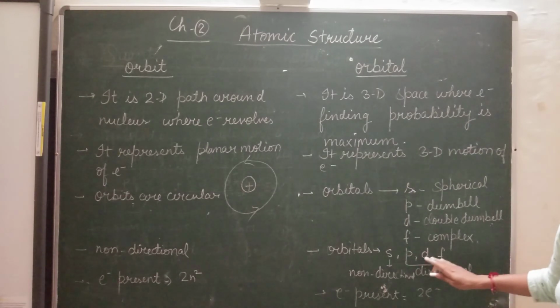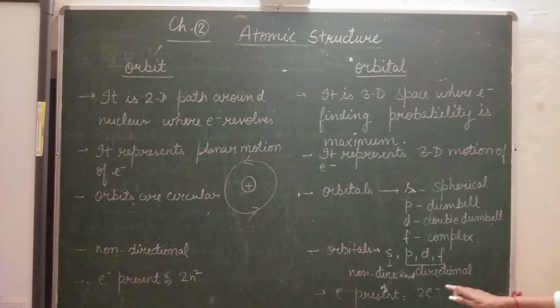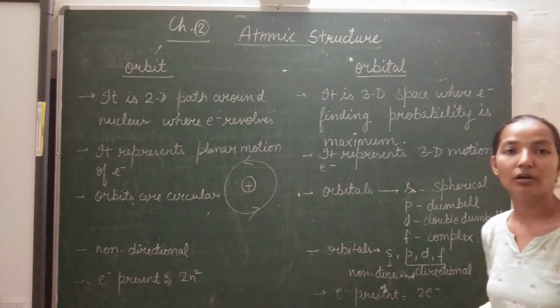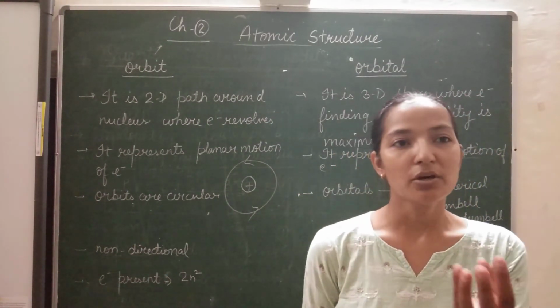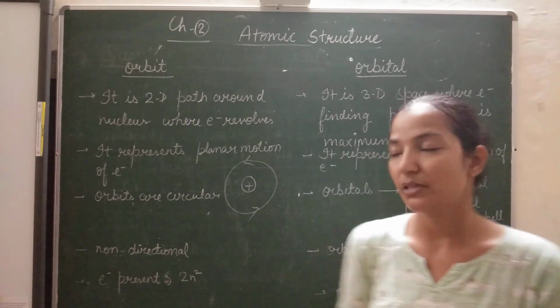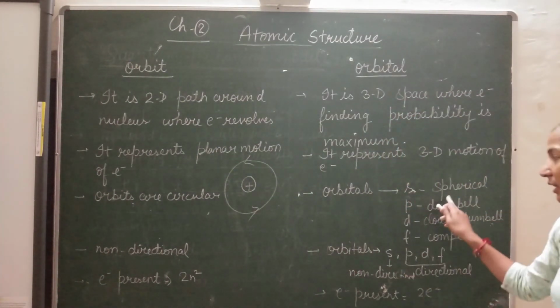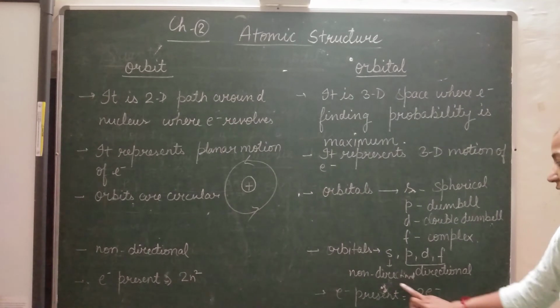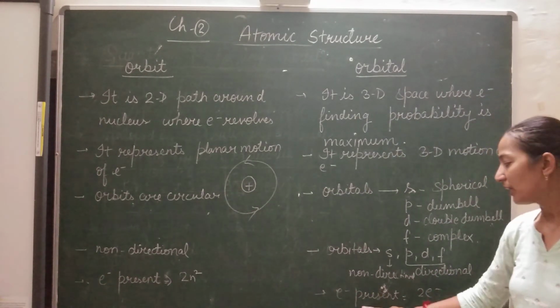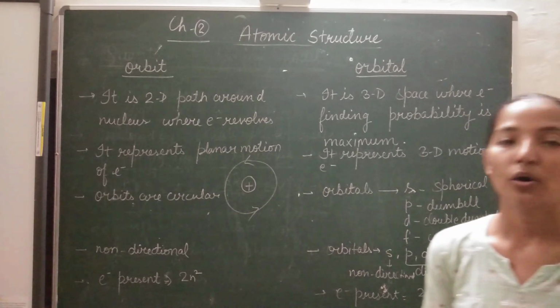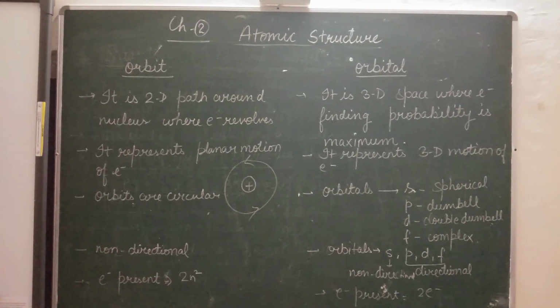Orbitals are directional as well as non-directional. The s orbital is non-directional; it does not represent any particular direction because around the nucleus a spherical space is there. It is spherical in shape, that's why it represents no direction. But the others actually represent a particular direction in which the electrons are present. And in a single orbital, the number of electrons present is only 2. So this is the difference between orbit and orbital.